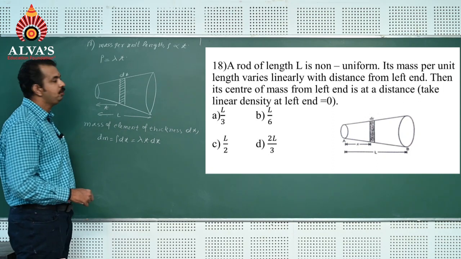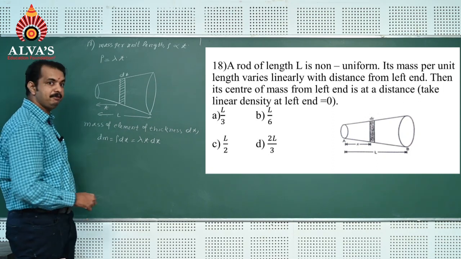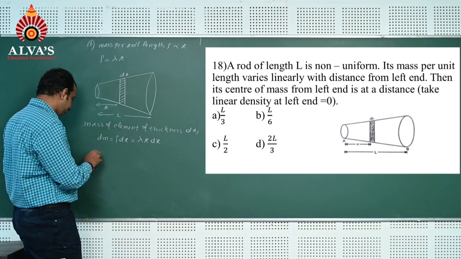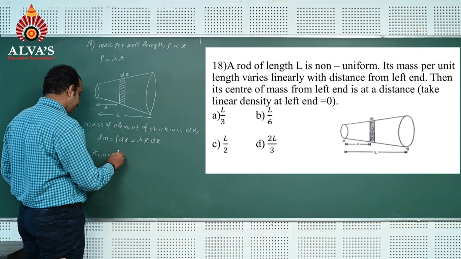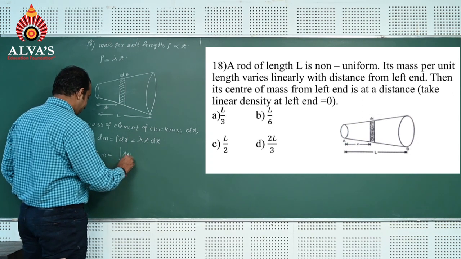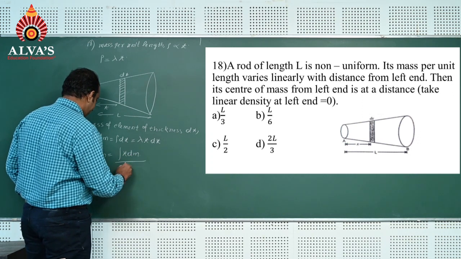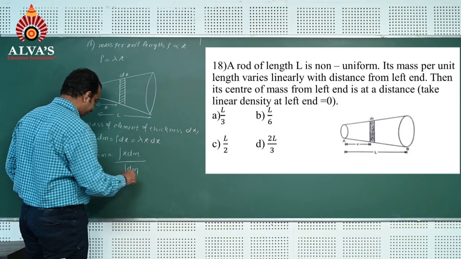For a non-uniform rod, center of mass of the rod can be found by using the formula xcm = integration of x dm divided by integration of dm.